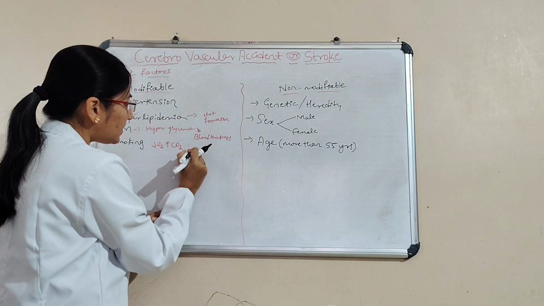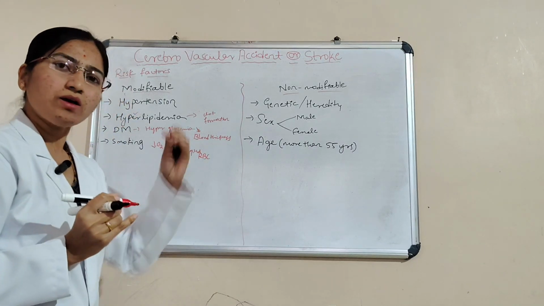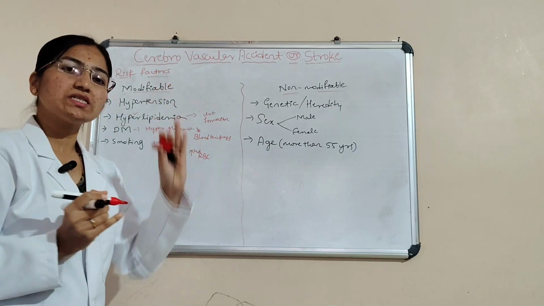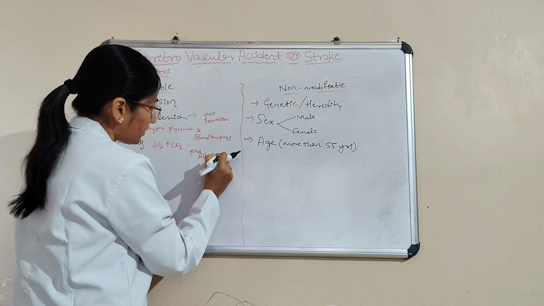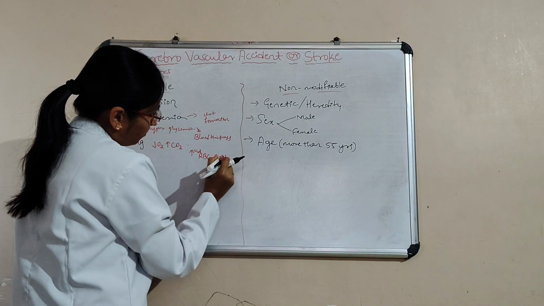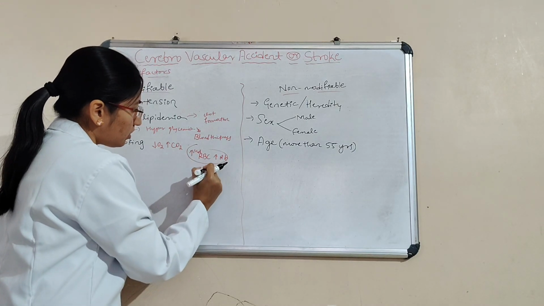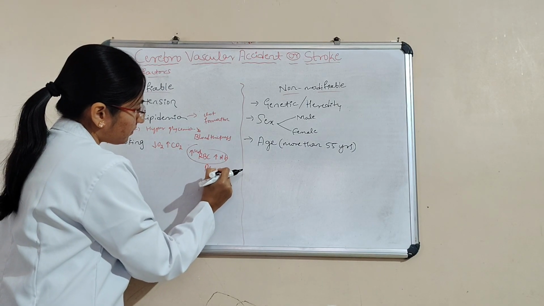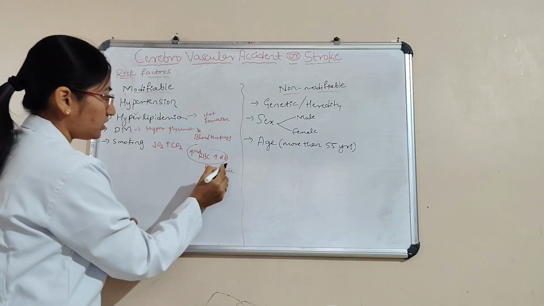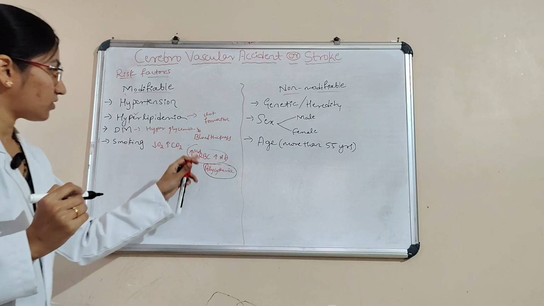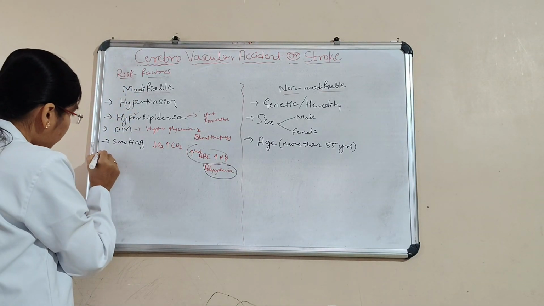There will be an increased number of RBCs and an increased Hb level. Finally, it leads to polycythemia. We'll talk about it later in the next class. That condition is referred to as polycythemia. Smoking.